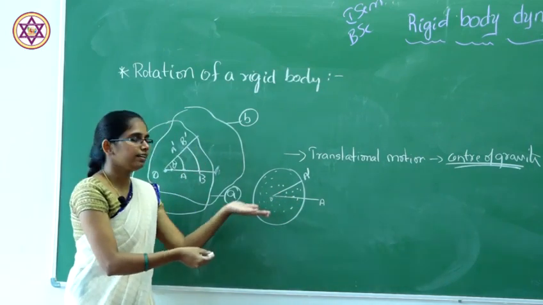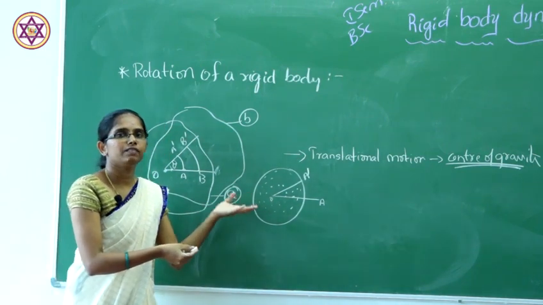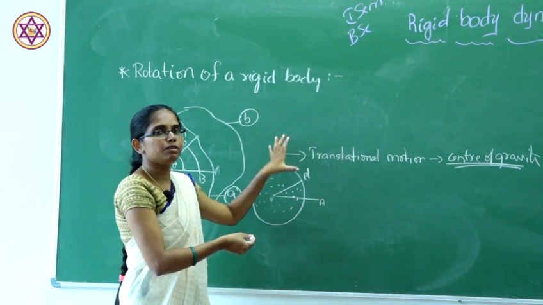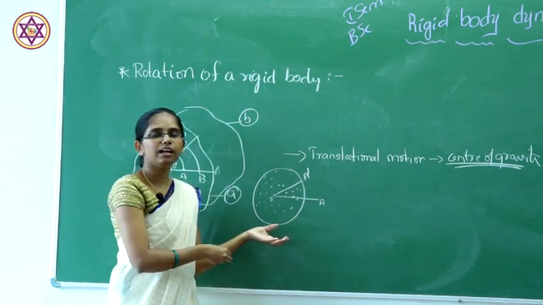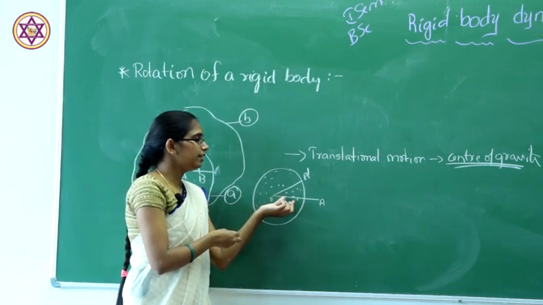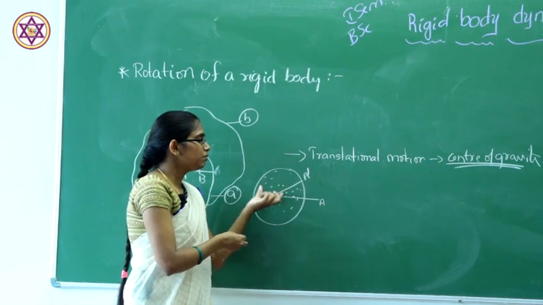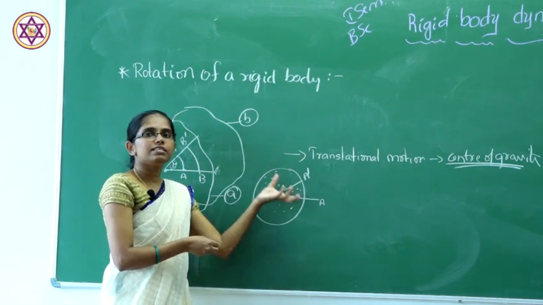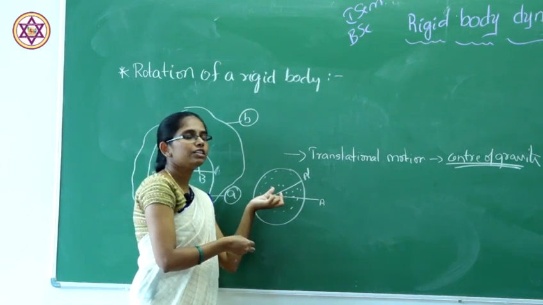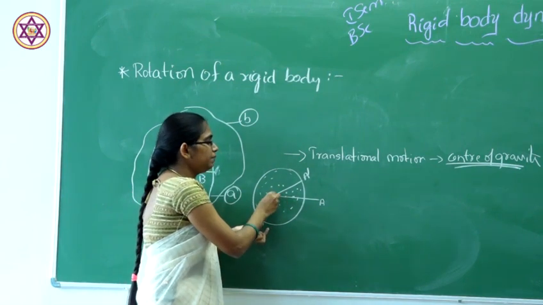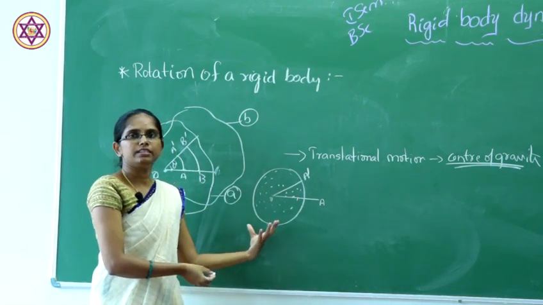So we can say that translational and rotational motion are combined in rigid body motion, and when the particles move in circular orbits, the particle on the axis is considered at rest, and the remaining particles move in concentric circles.